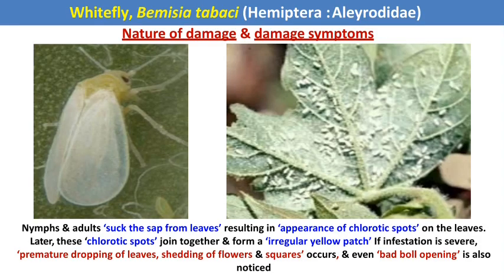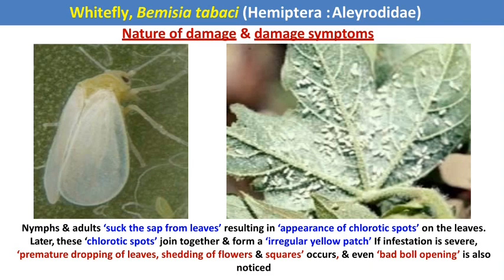This is the adult, which is congregated on the lower surface of the leaves and just sucks the cells up from the leaves. Here, both nymphs and adults suck the cells up from the leaves, resulting in the appearance of chlorotic spots on the leaves. Later, these chlorotic spots join together to form an irregular yellow patch if infestation is severe.